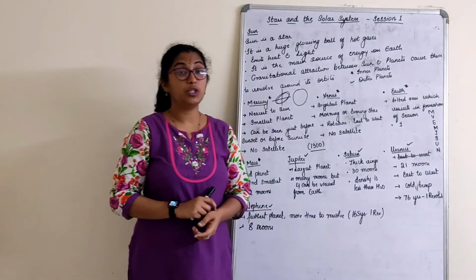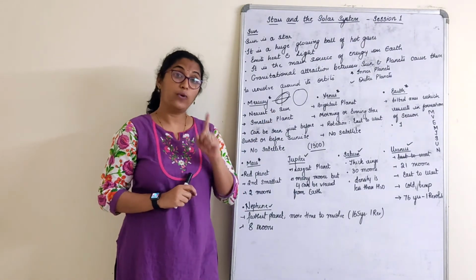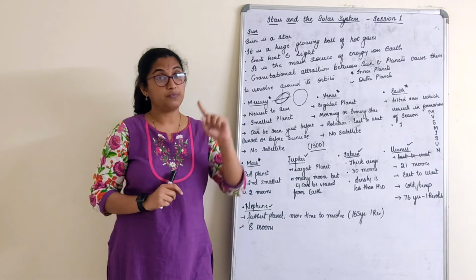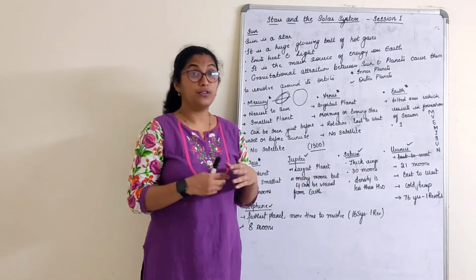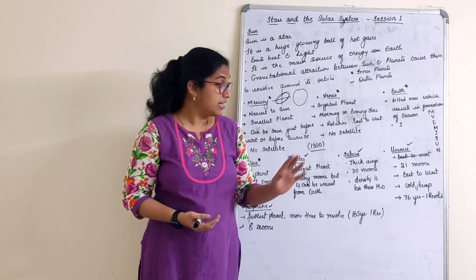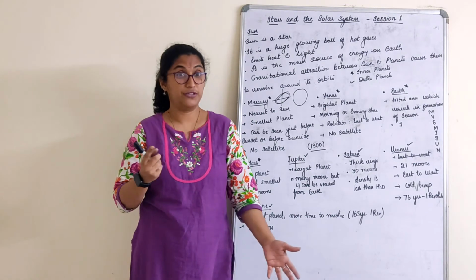76 years on Uranus will make one revolution. On our Earth, one revolution makes 1 year. One rotation makes day and night, right? Suppose you are on Uranus, after 76 years, one revolution will happen, right?